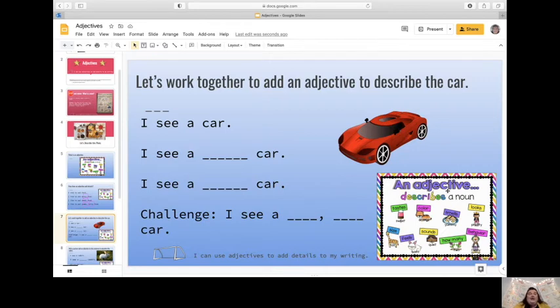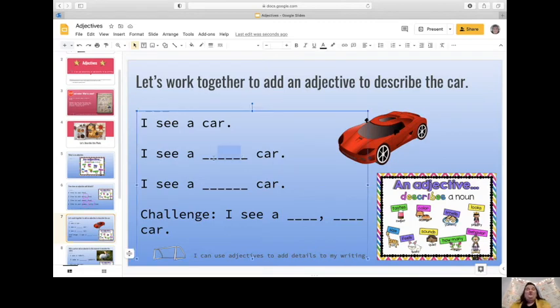And remember, an adjective describes a noun, so it could be a taste. Well, do we taste a car? No, but we could do the color. We could talk about how it looks. We could talk about how many. We can even talk about the size or how it feels.